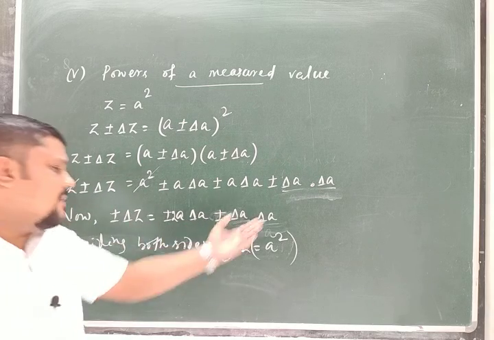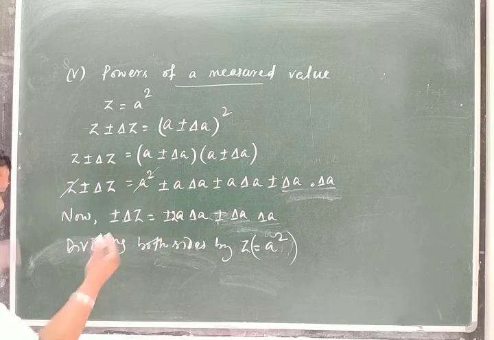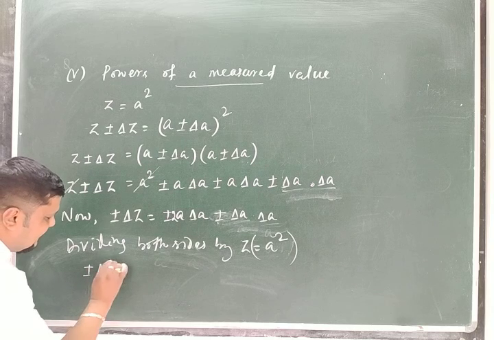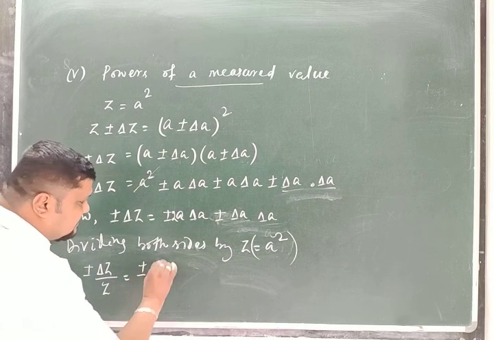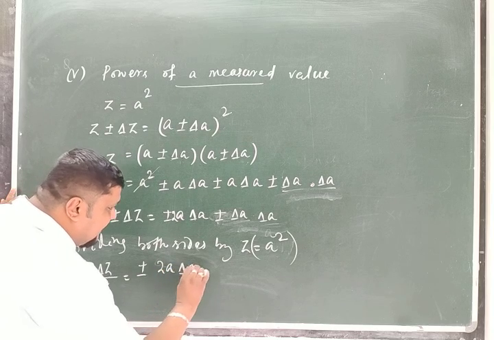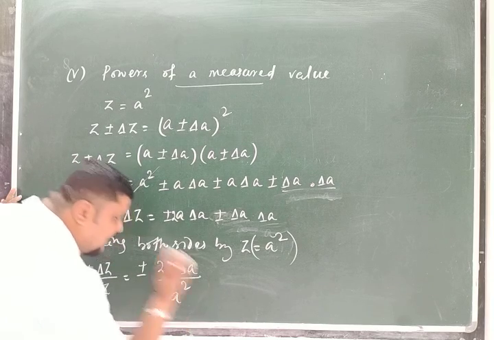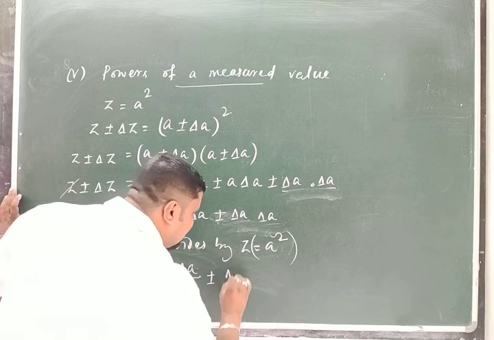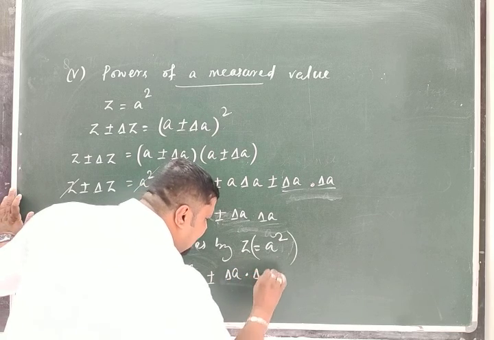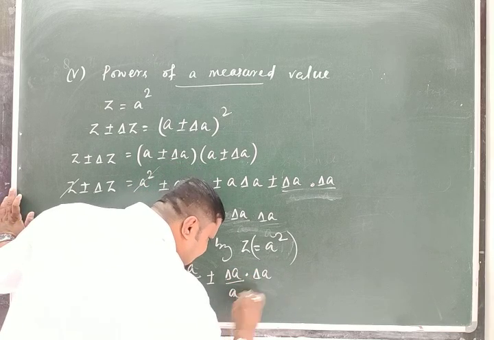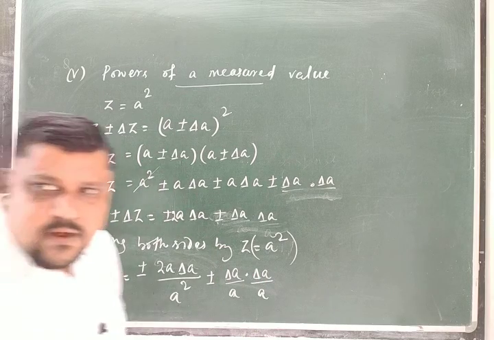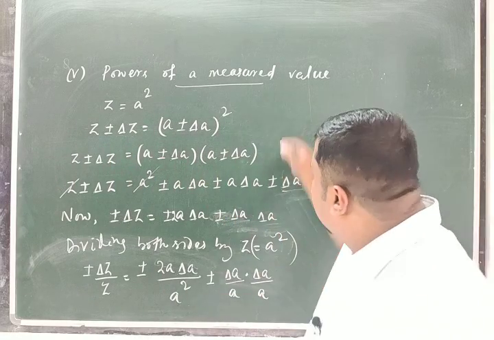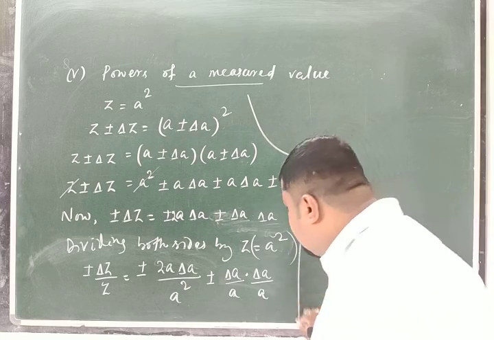Because it is in the form of Z. So I will get plus or minus delta Z by Z is equal to plus or minus 2A delta A divided by A square plus or minus delta A into delta A by A square, I can write by A by A. Okay, so I left this step, so you can go for this step also.